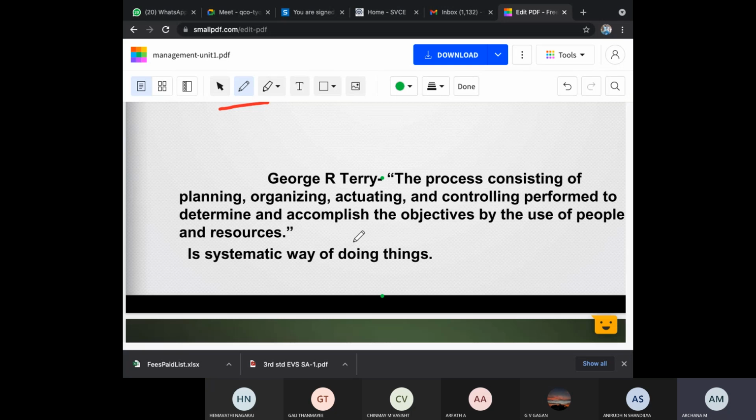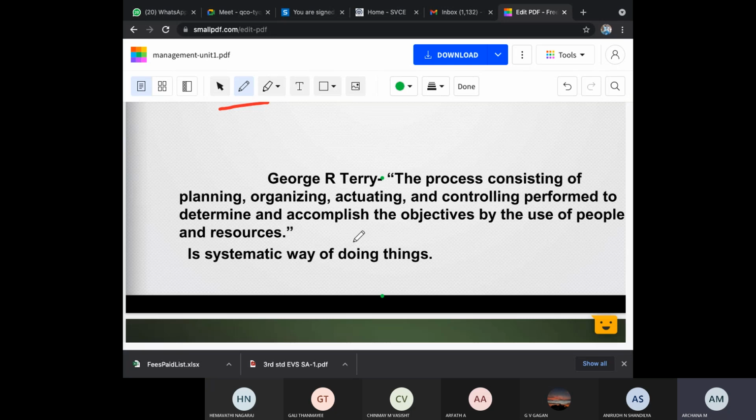The entire team will do all these things, but the main controlling will be done by the team head, who will be controlling each and every one. And finally, you people have to report to the team leader. Finally, you'll end up with the task you have been assigned. That is known as management. Understood? That is a simple example of management.